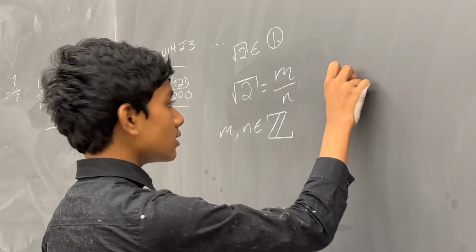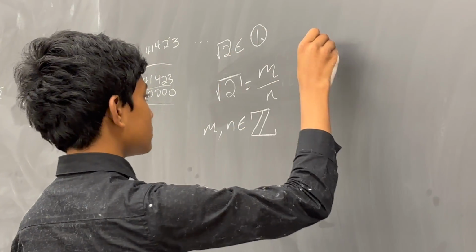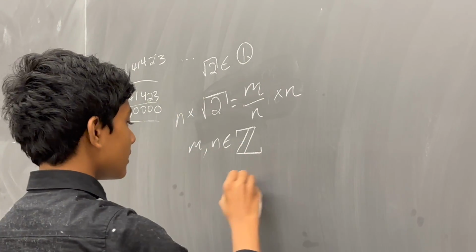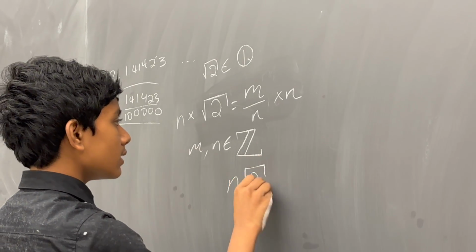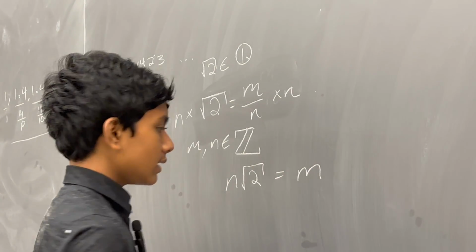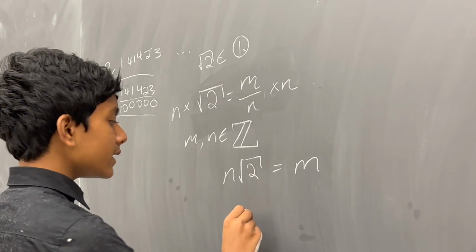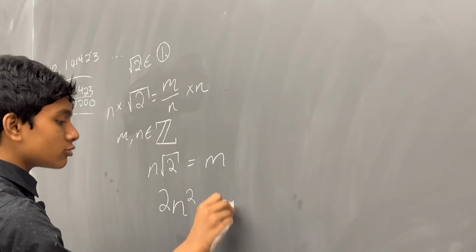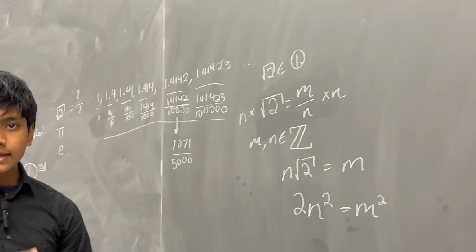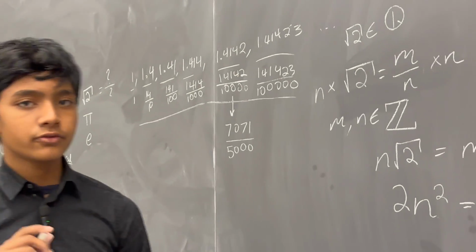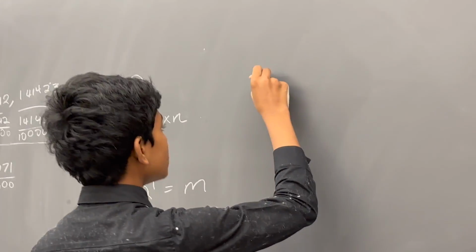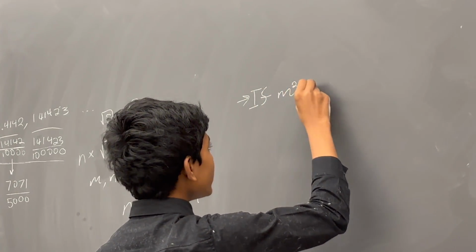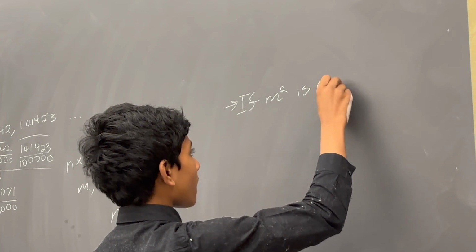Well, let's rearrange the terms a little bit. Multiplying both sides by n, we can clearly get n rad 2 is equal to m. And now, squaring both sides, we can get 2n squared is equal to m squared. And now I'm going to do a little side proof. I want to show that if m squared is even, m is even.